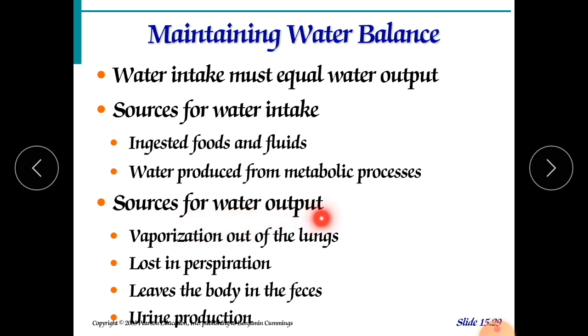Now sources of water output: vaporization through the skin, vaporization through the lungs also. During talking, vapors come out through the mouth, and through the nostrils too. Loss through perspiration, when we are having too much sweating, the water will come out. Leaving the body in feces, during defecation the water will also come out. And during urine production, water is released through urine as well.